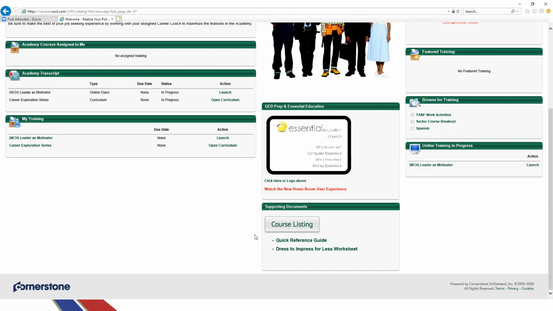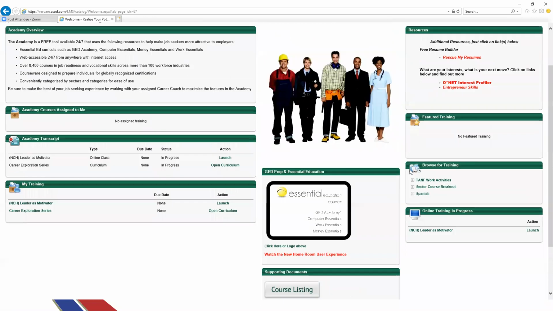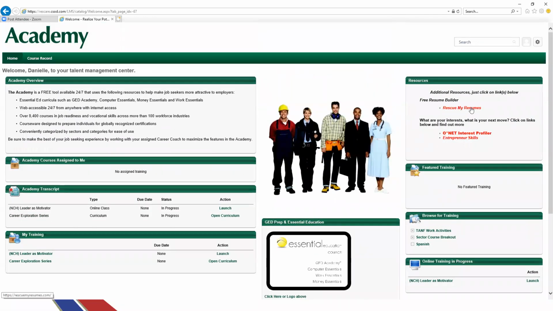And so, many of these do lead to a certification that you can put on your resume. And you're going to want to use your My Resumes tool here to really just have an attractive resume, something that's going to make your resume stand out from the rest. And that is really it.